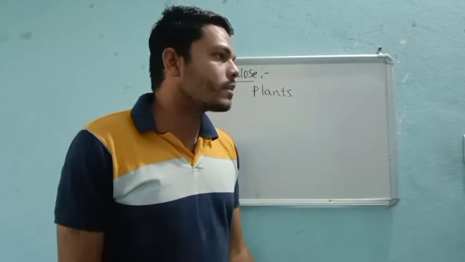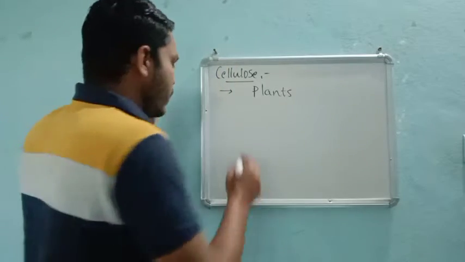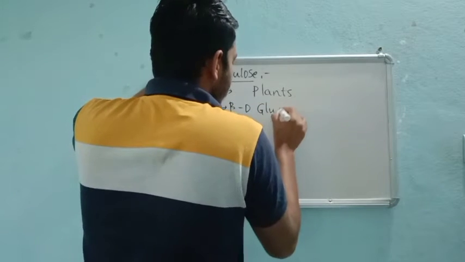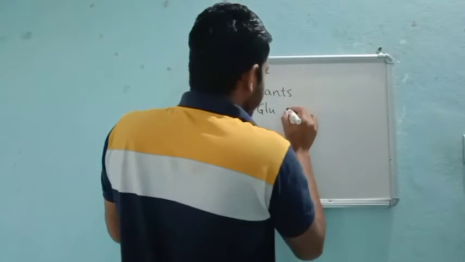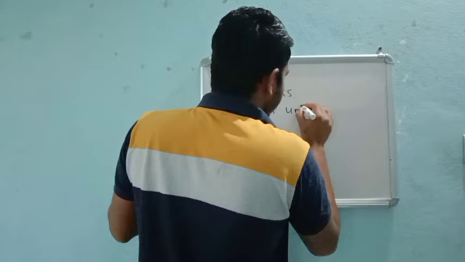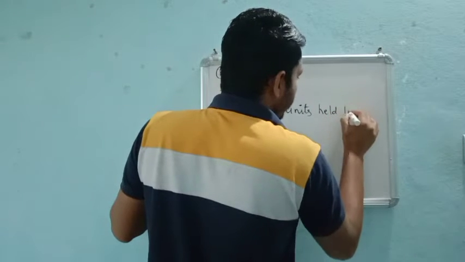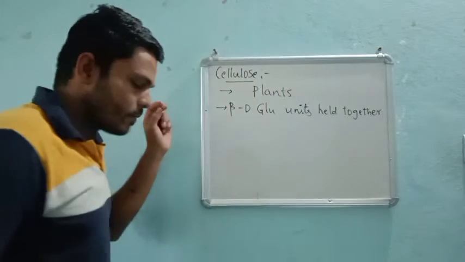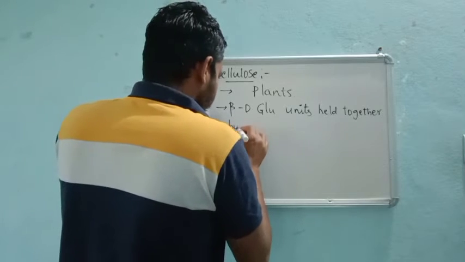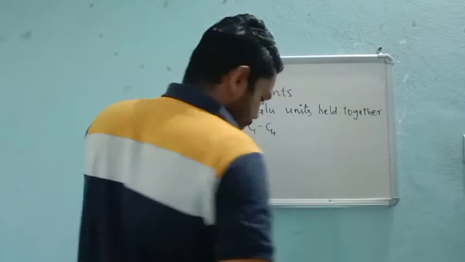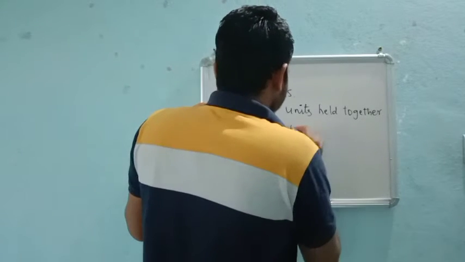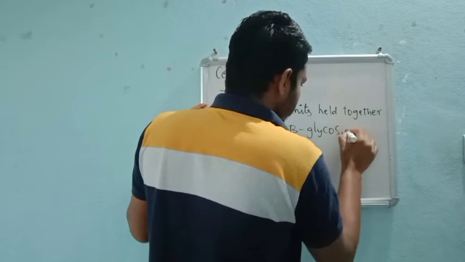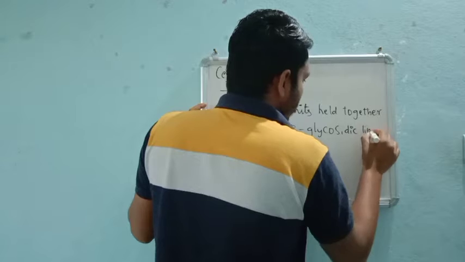So cellulose is made up of beta D glucose units held together by C1-C4 beta glycosidic linkage, same as we saw.